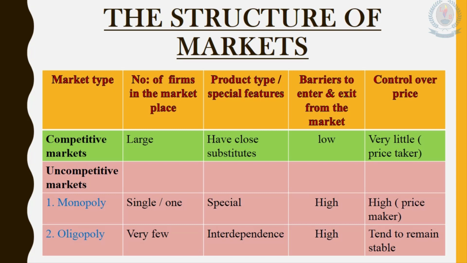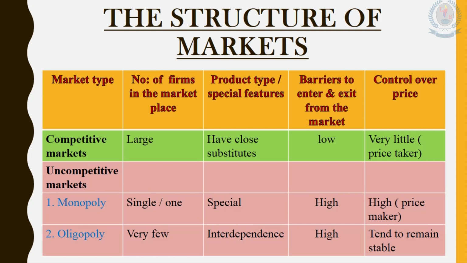They provide their products and services according to the price in the marketplace. But in a monopoly, as they are the single provider of that special product, they decide the price of that product. So we call them price makers, not takers.